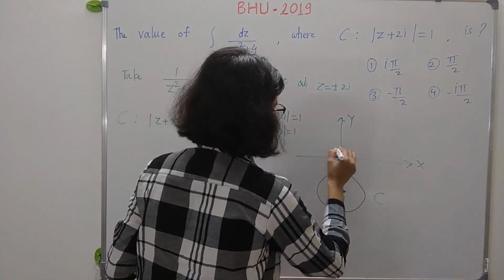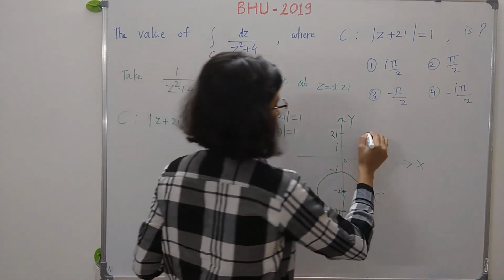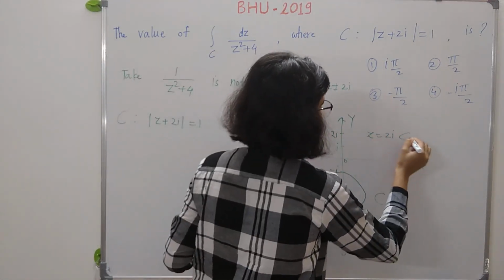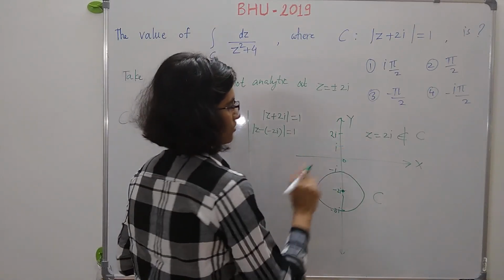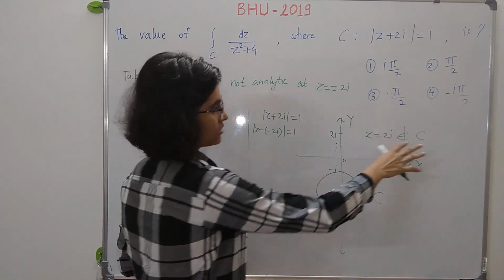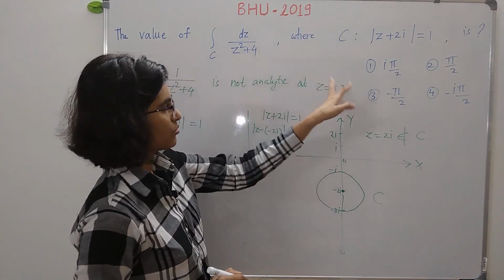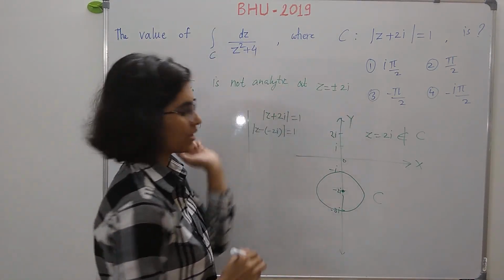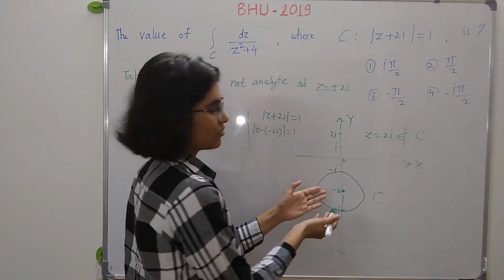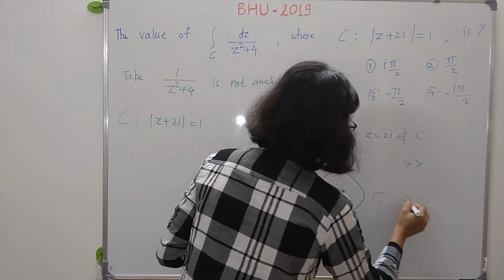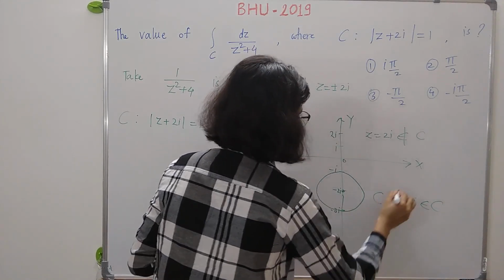So plus 2i is here. So clearly z is equal to 2i is not on or inside the curve C. So let us check the second point. The second point is minus 2i, and clearly this minus 2i is the center of this circle. So minus 2i is inside the curve C.